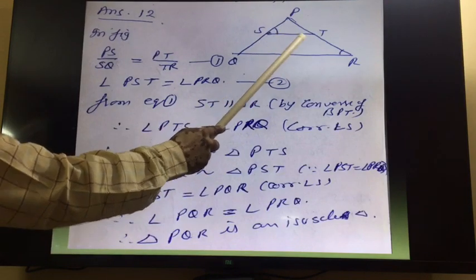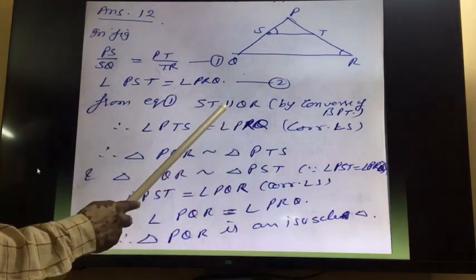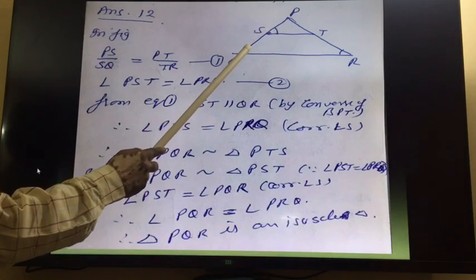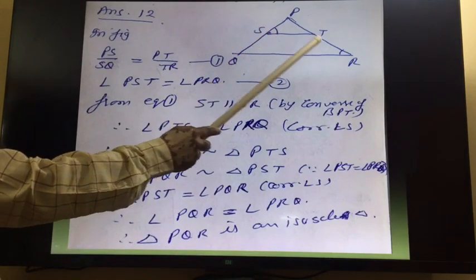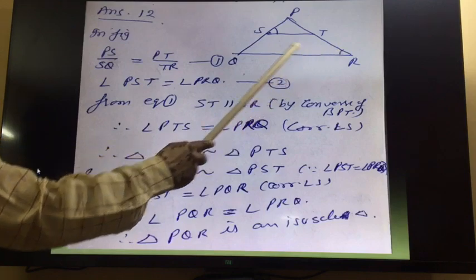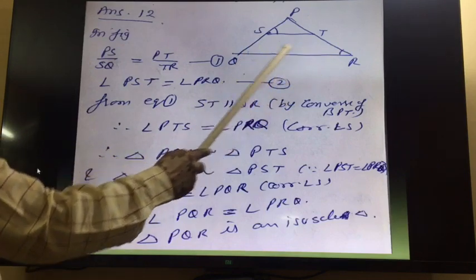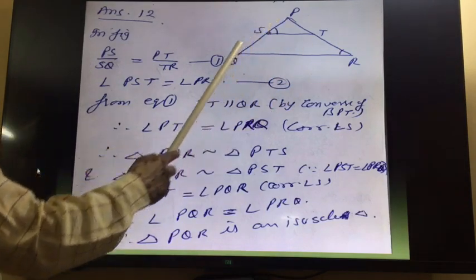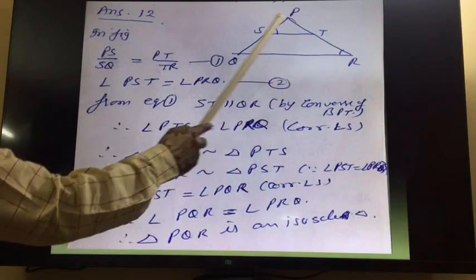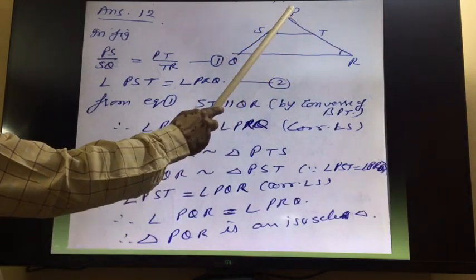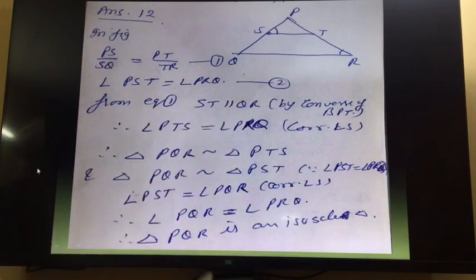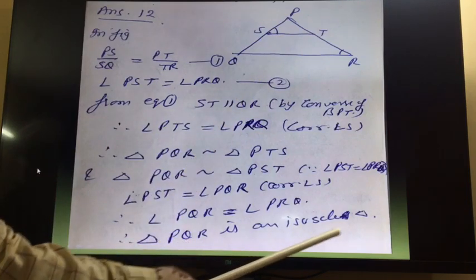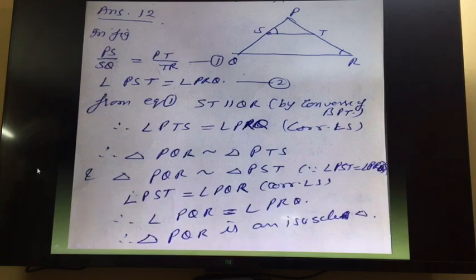And if these two lines are parallel, then this angle and this angle are equal, but this angle is already equal to this. So these two angles are equal, and in a triangle, if two angles are equal, then the sides opposite to them are also equal. So PQ will be equal to PR, and because of this it will be an isosceles triangle. So if two angles are equal, then the sides opposite to them are equal.